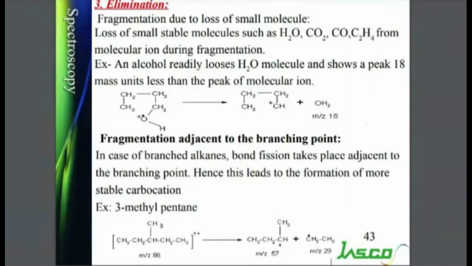For example, you can see that in alcohol, a water molecule is removed. An alcohol readily loses a water molecule and shows a peak at 18 mass units less than that of the molecular ion peak. So this is butanol, n-butanol to be specific. When it acquires a charge, it acquires the charge at oxygen. So when fragmentation takes place, the removal of the water molecule takes place, where the hydrogen from here gets shifted onto oxygen. So you get CH positive over here. You can see that. So the water molecule is removed.